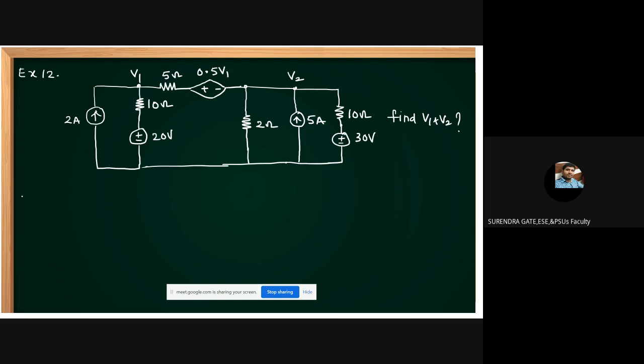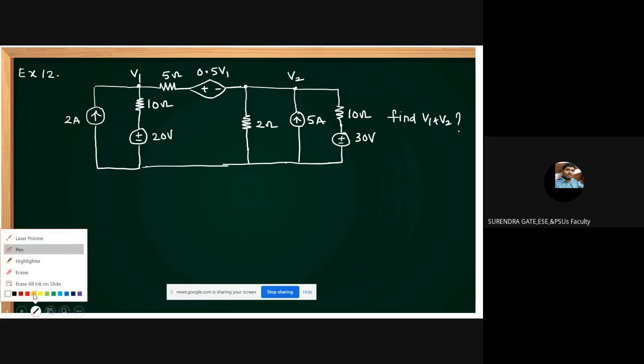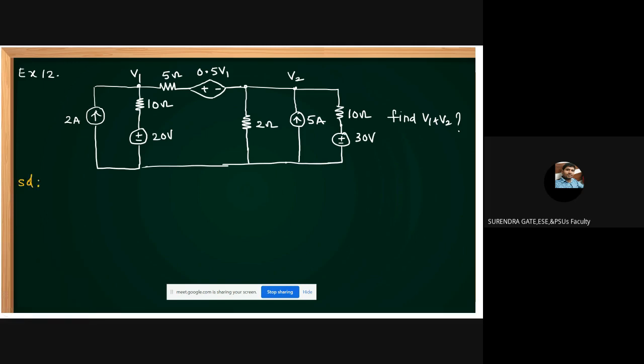Yes, friends, this is nodal analysis only. Go for the nodal analysis. At node 1, what can you apply, friends? This is V1. The current entering is minus 2. This is V1 minus 20 by 10. Plus, V1 minus V2, and here also V2.